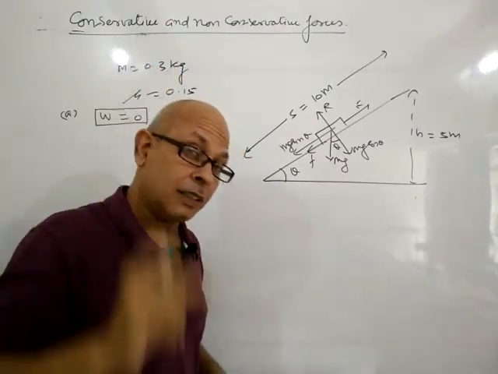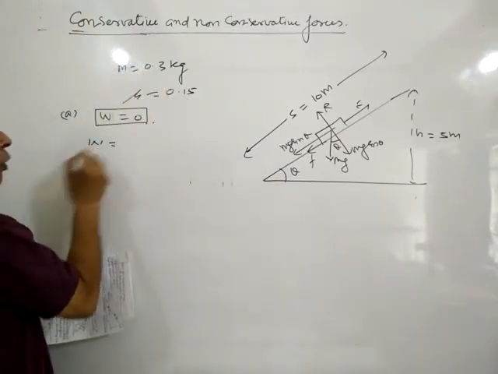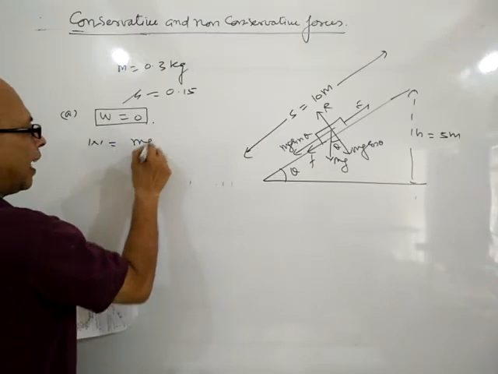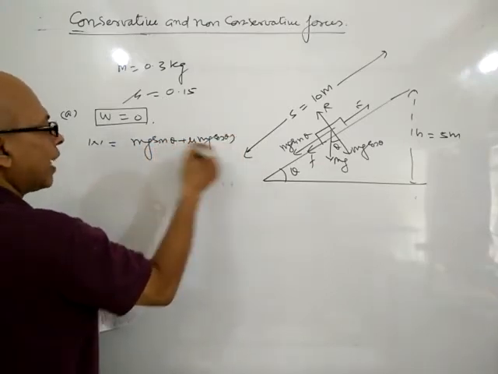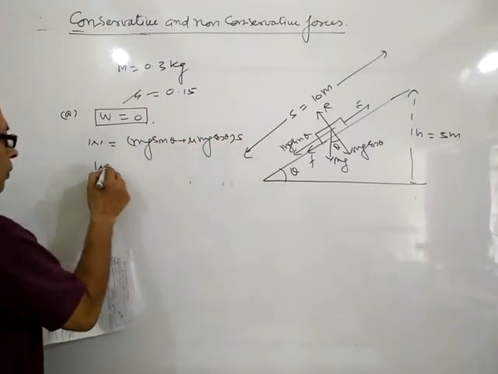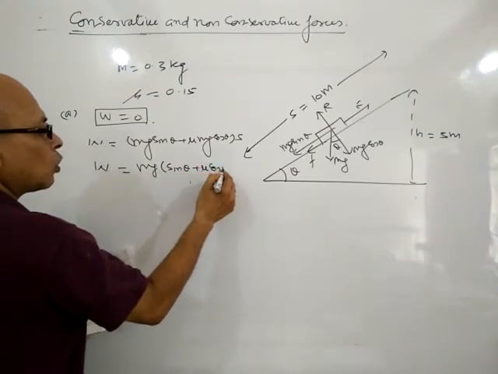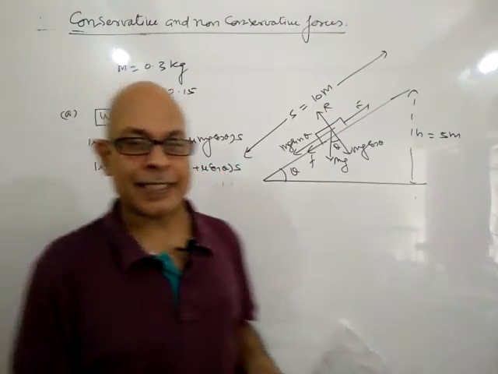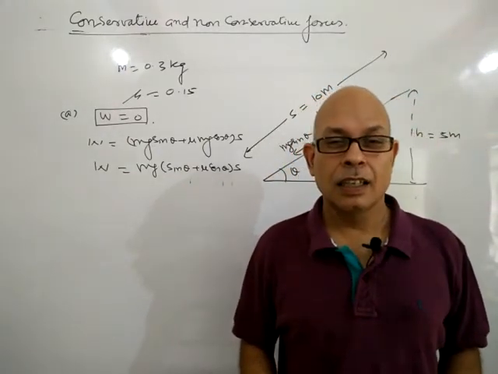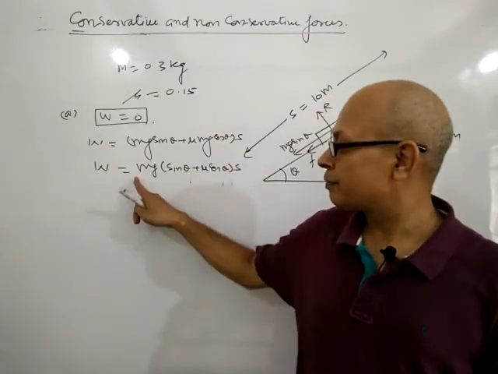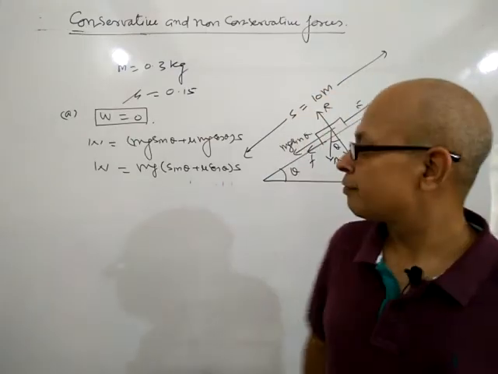As you know from the chapter on friction, W equals mg sin theta plus mu mg cos theta into s. Mg common, sin theta plus mu cos theta into s. This is the expression of the work done on a rough inclined plane upwards against frictional force, from the friction chapter.